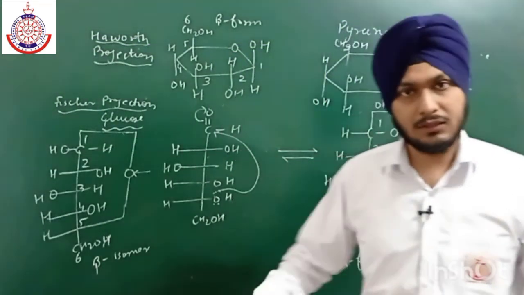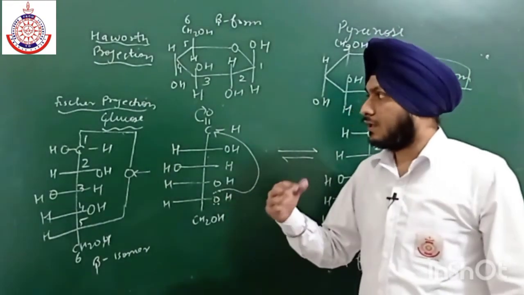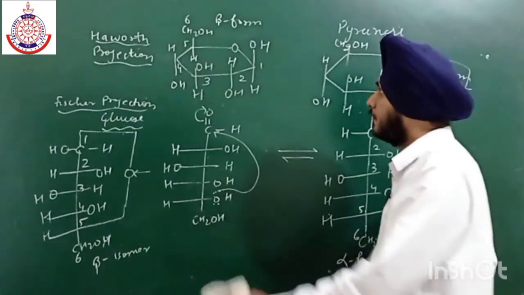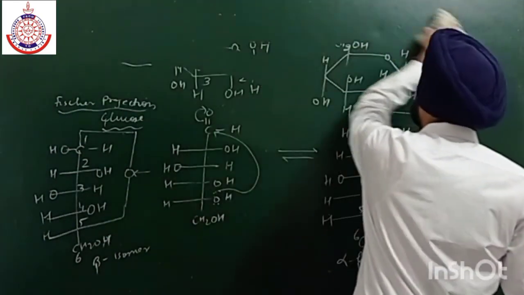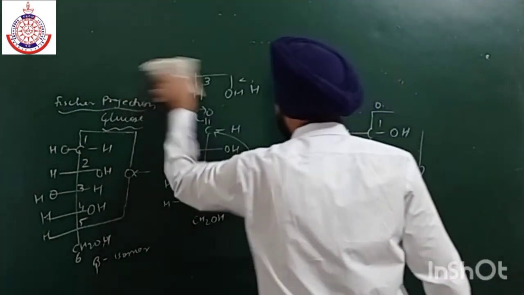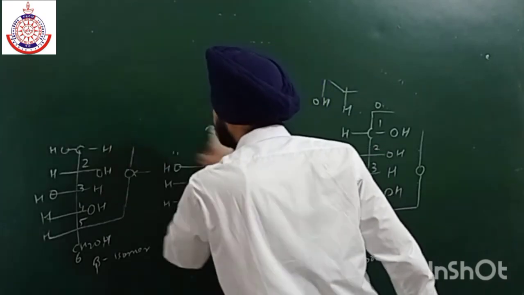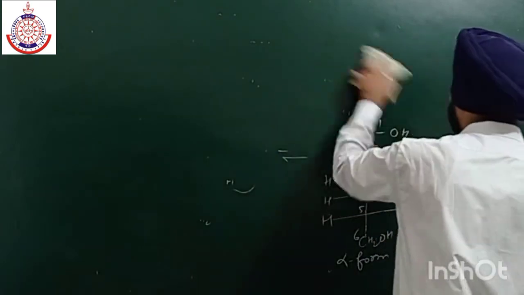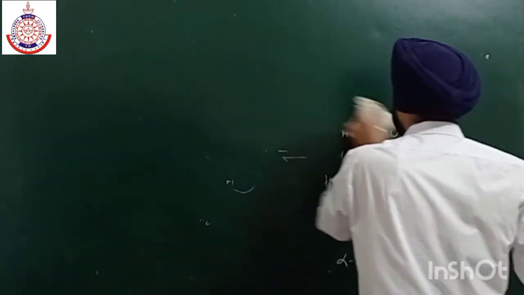Now let us draw the structure of fructose. Both are pyranose, but now let's draw the furanose structure of fructose. How can we draw the furanose structure of fructose? As we all know, in fructose we have a ketone group. How can it change into alpha and beta? Let us see.